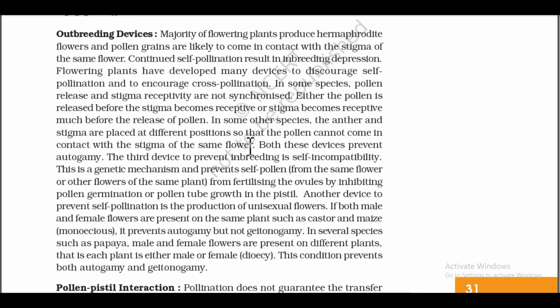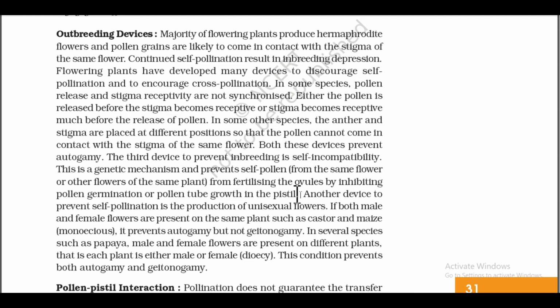Both these devices prevent autogamy. The third device to prevent inbreeding is self-incompatibility. This is a genetic mechanism and prevents self-pollen from the same flower or other flowers of the same plant from fertilizing the ovules by inhibiting pollen germination or pollen tube growth in the pistil.